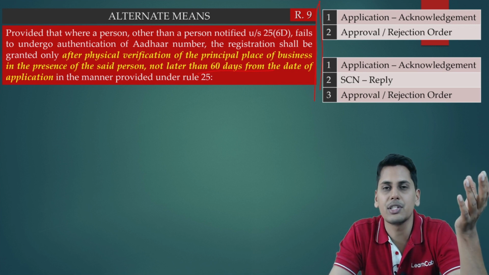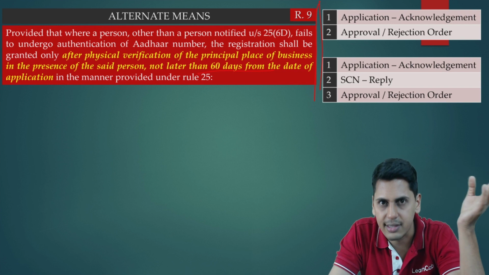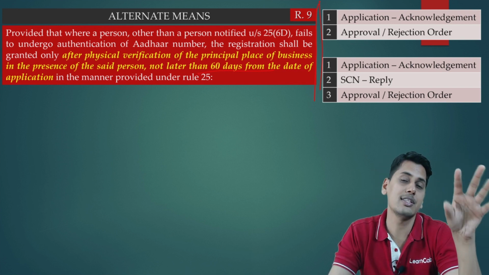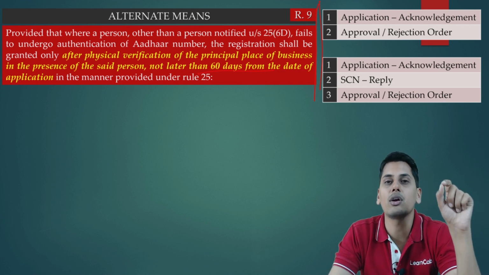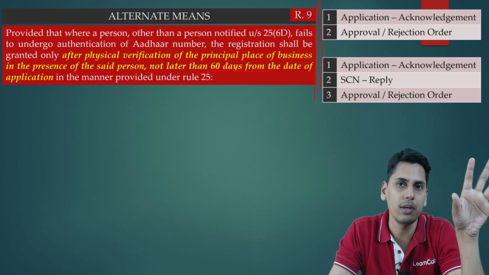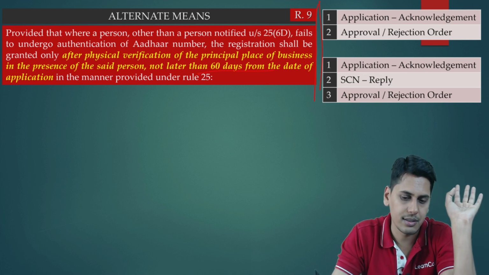When was physical inspection required? When Aadhaar authentication is not opted, or it is opted but it fails. Post amendment, there is a change. What is the change? The change is 21 days from the date of submission of application. Indirectly, physical verification has to be completed within that time. Date of submission of application at length we have discussed.